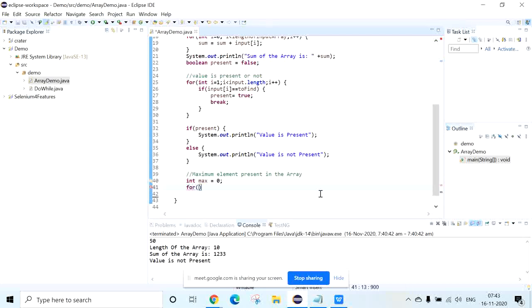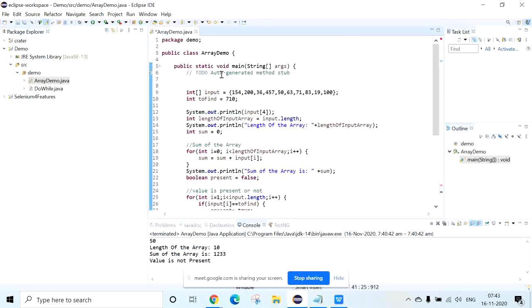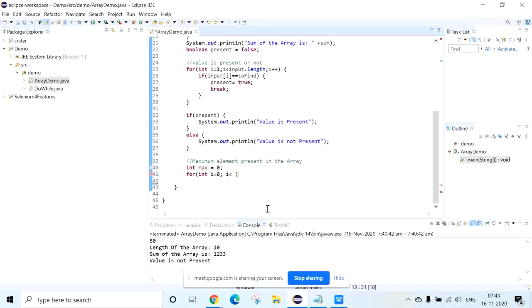Now I will write the logic for int i equal to 0, i less than the length of the array. We have already found the length of the array, so I will copy it, length of the array, then i plus plus.